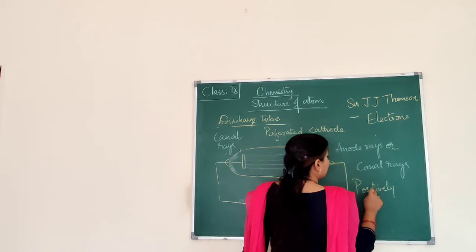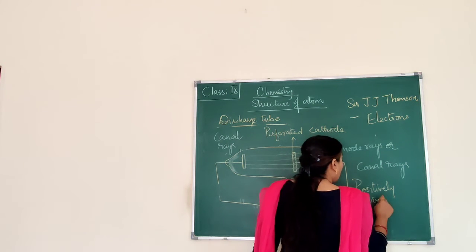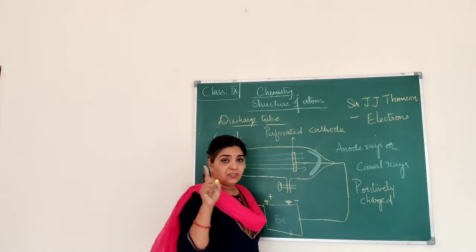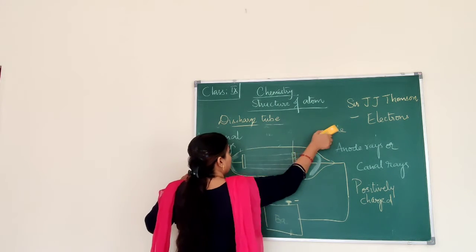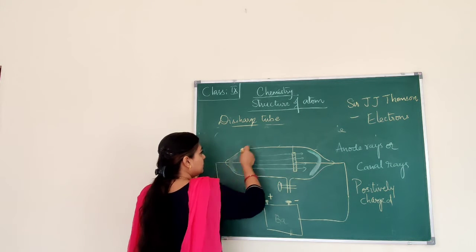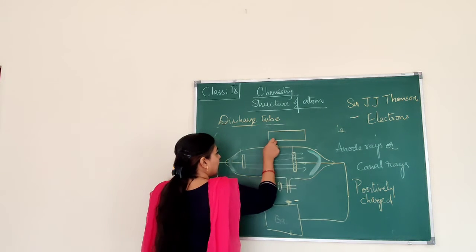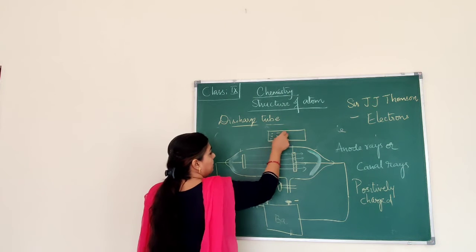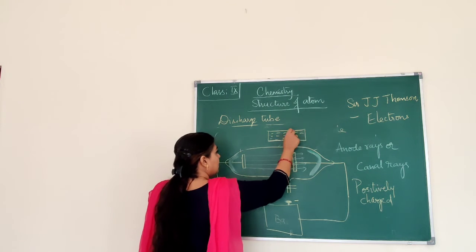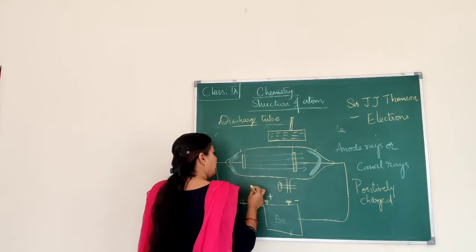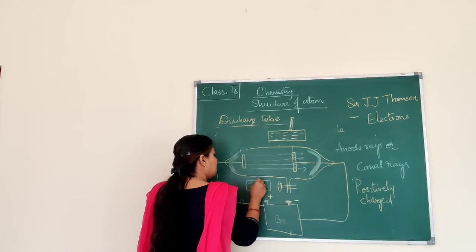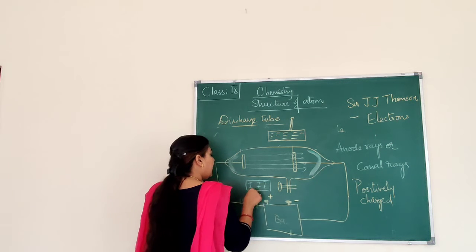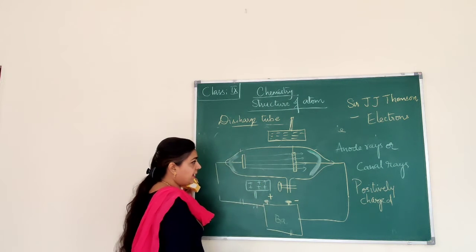See, we have learned this in 8th standard. How do we come to know whether it is positively charged or negatively charged? You remember that experiment wherein they placed a plate which is negatively charged and a plate which is positively charged near the cathode rays and electricity was passed.